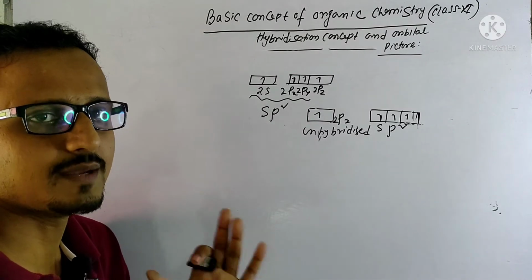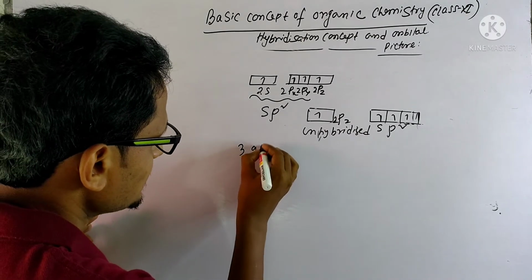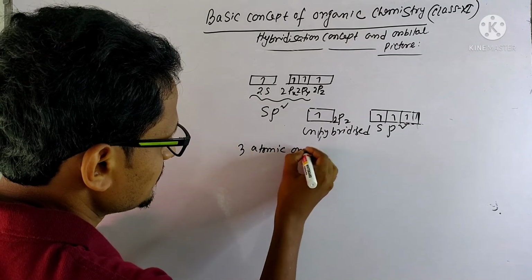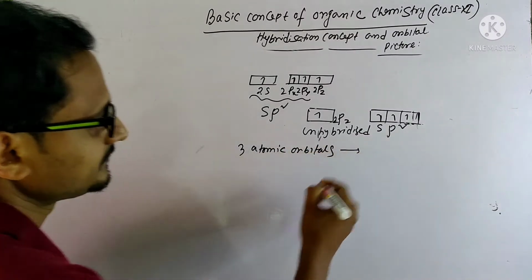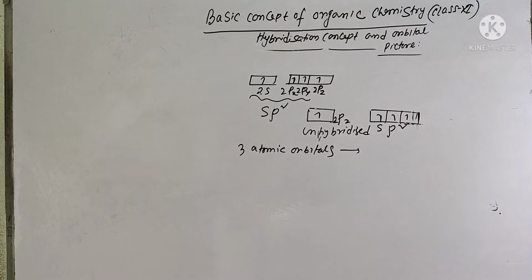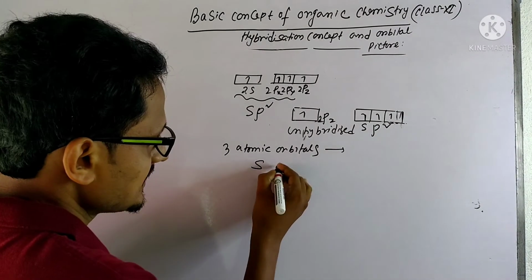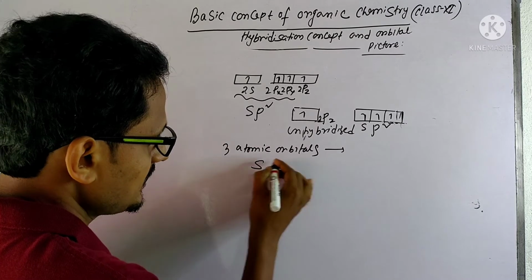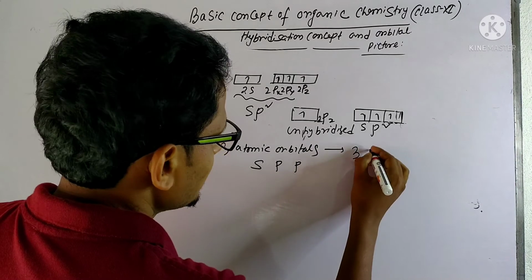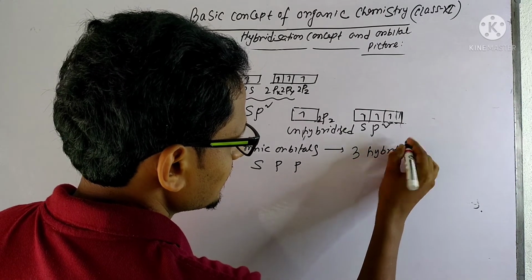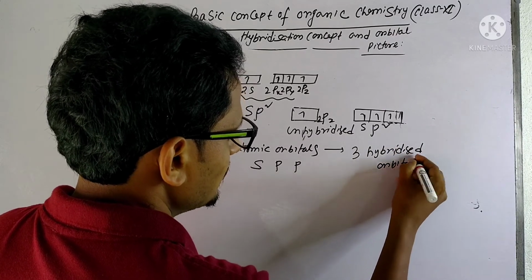There are 3 sp2 hybrid orbitals, because 3 atomic orbitals, that means 1 s and 2 p atomic orbitals, will form 3 hybridized orbitals.